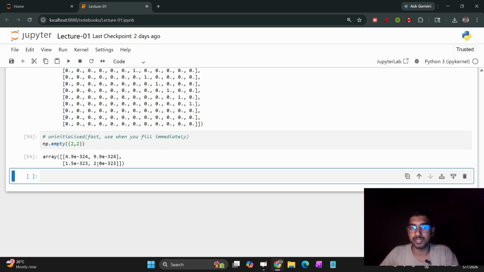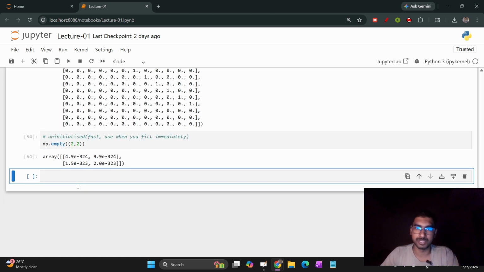And it is very important. If you want to initialize an array or matrix and you are sure that you will replace every value of it later on, then why initialize with zeros, ones, or anything? It costs initialization time. So what you can do is use the np.empty method. It gets the random garbage values present in the storage and you assign them to the data array. It is not initializing anything. That's the important concept of empty.